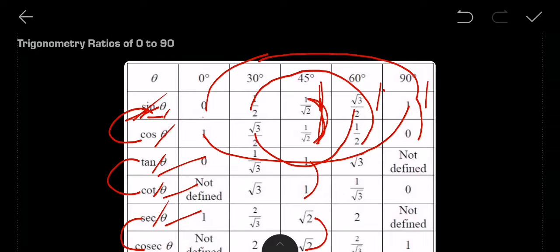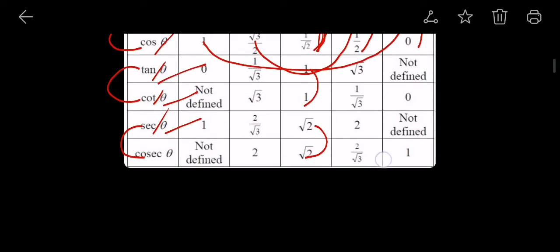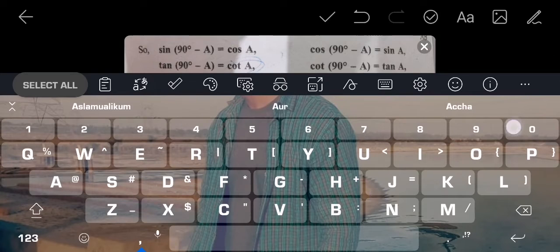Okay, now let's go through the next topic, trigonometric ratios of complementary angles. Trigonometric ratios of complementary angles, you will find here.